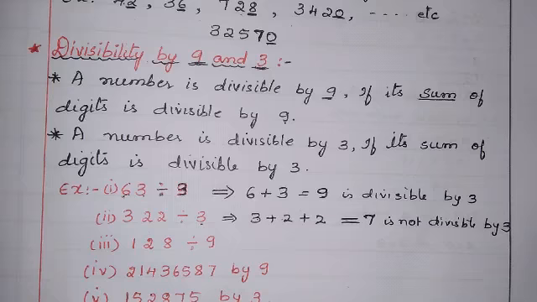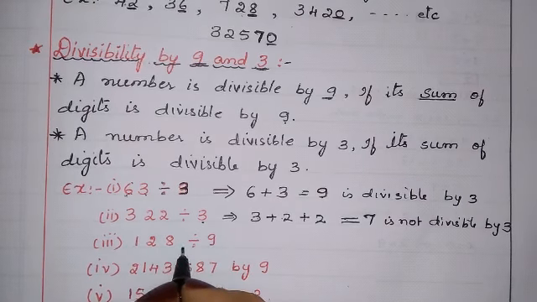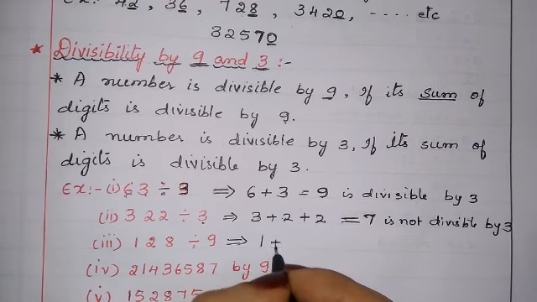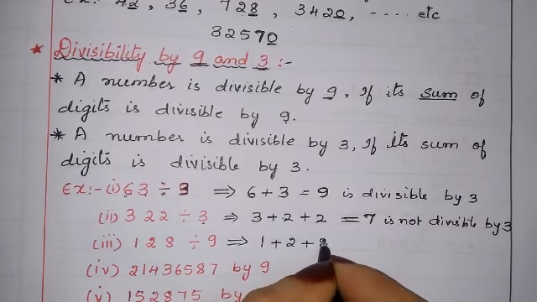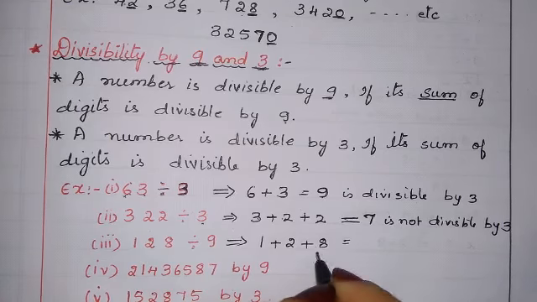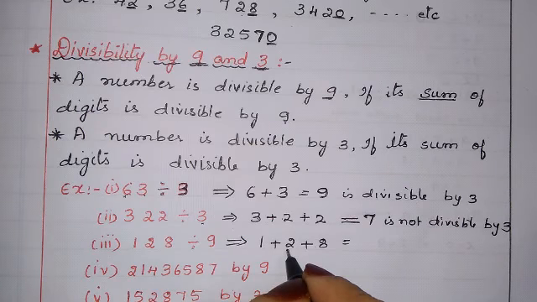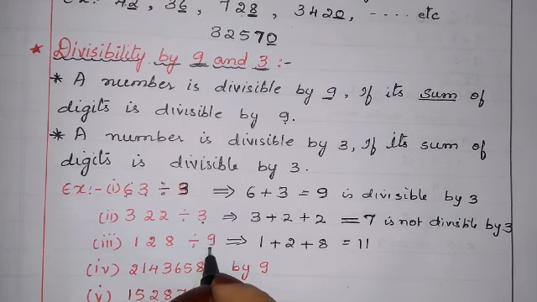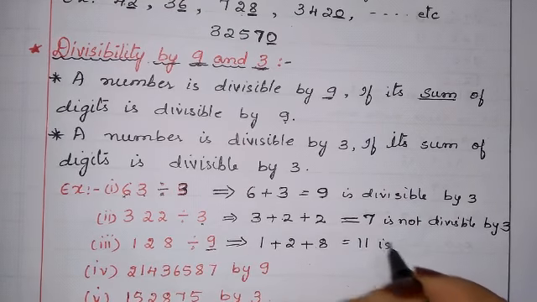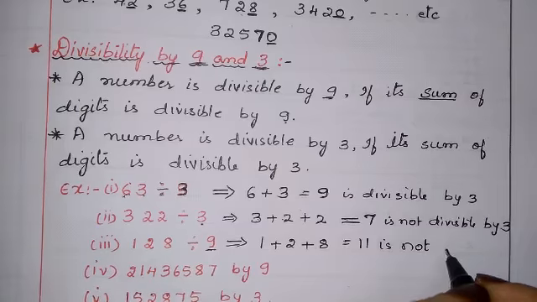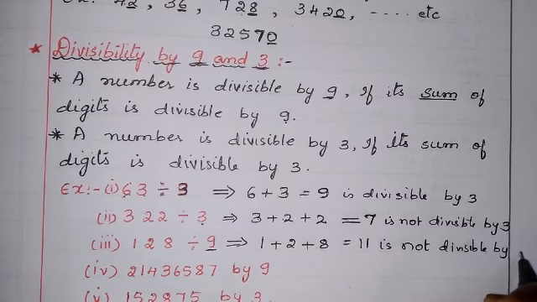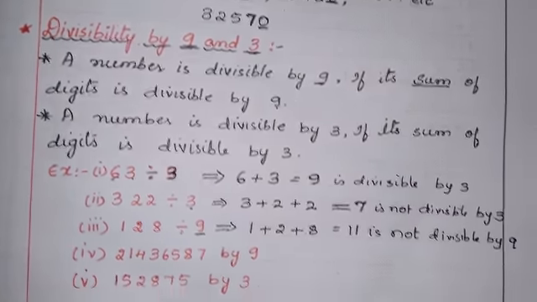It is not. Okay. Now let us see 128 is divisible by 9. 1 plus 2 plus 8. Okay. 8 plus 2, 10. 10 plus 1, 11. 11 comes in 9 table? No. It is not divisible. Not divisible by 9. Got it?